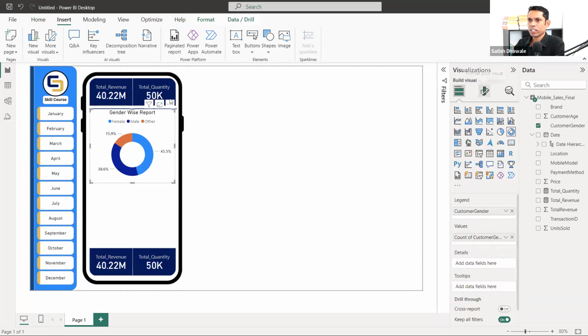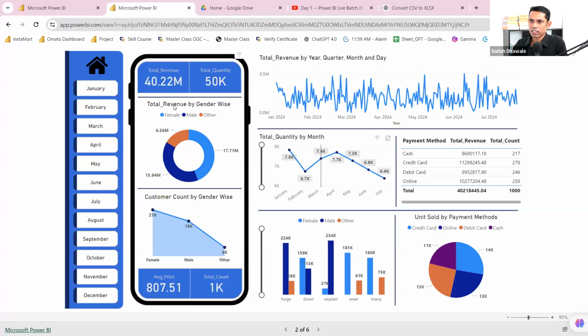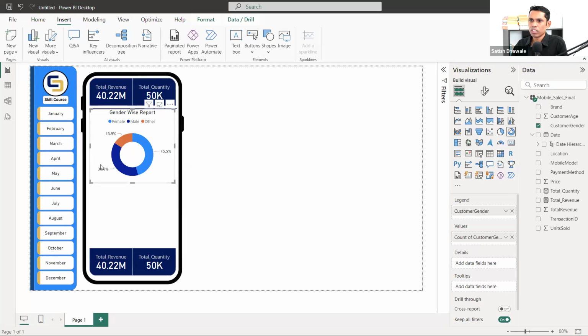Or else you can do one thing. It seems there is already a total revenue by gender report. It is gender revenue wise actually. It is showing total revenue, but we just showed the percentage of counting, not revenue. Okay, it is okay. You can drag and drop it in any report, but I have just shown you the percentage. Let me increase the size a little bit at the end.